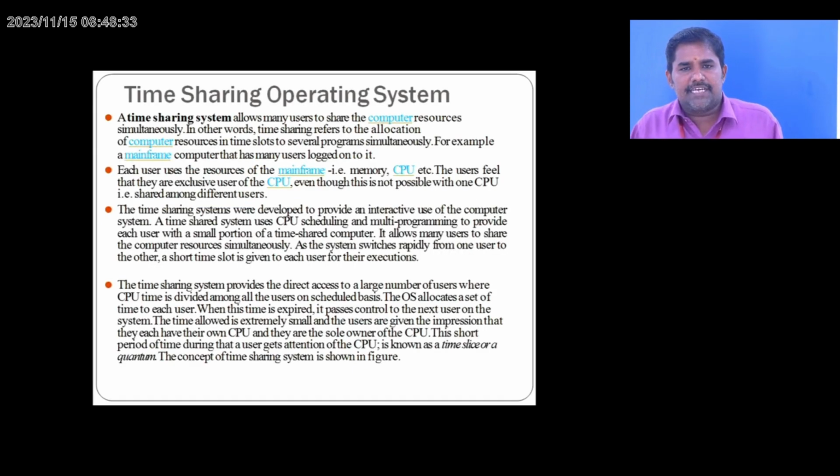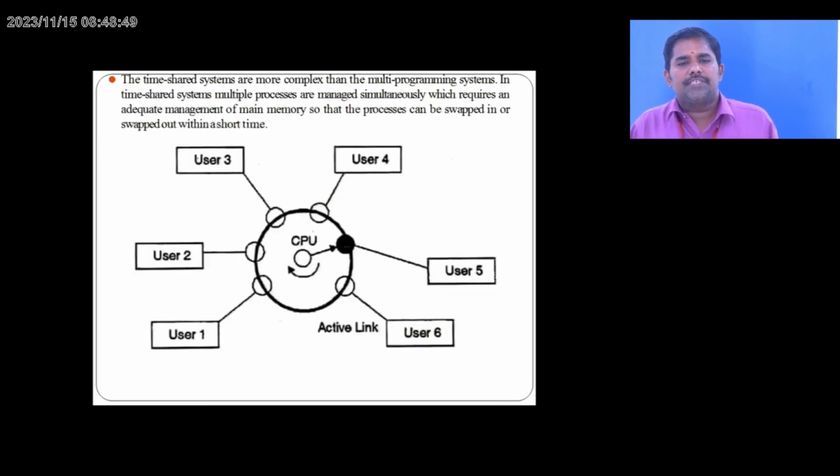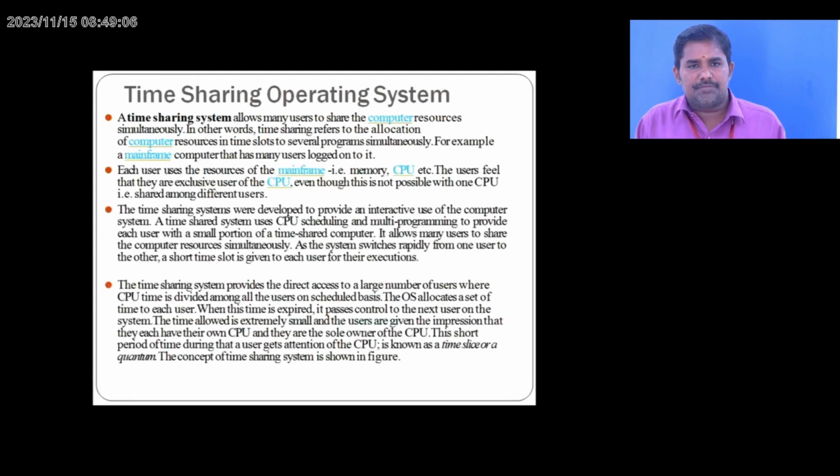The next thing is the time sharing operating system, where a user is allocated the CPU. We have discussed several types of operating system. One is multi-user on one hand and multiple CPUs on the other hand. Here we use a time sharing system, where different active users, like in the diagram, are each allotted a particular time limit. The user utilizes the system within that time limit. That is called the time sharing system in short.